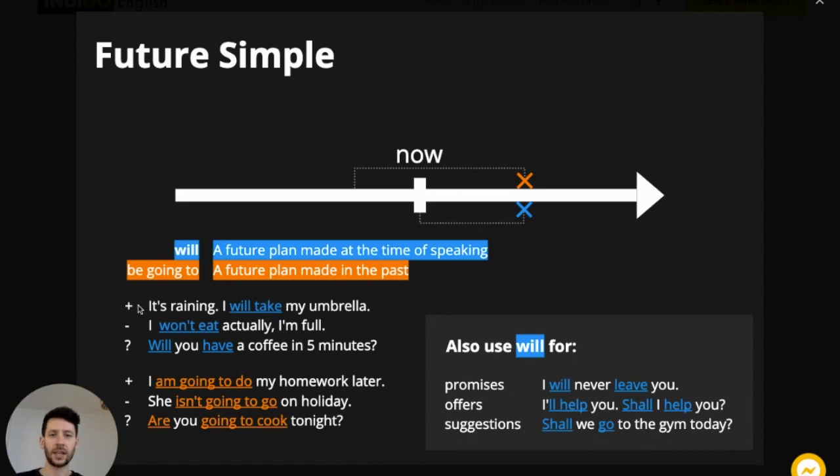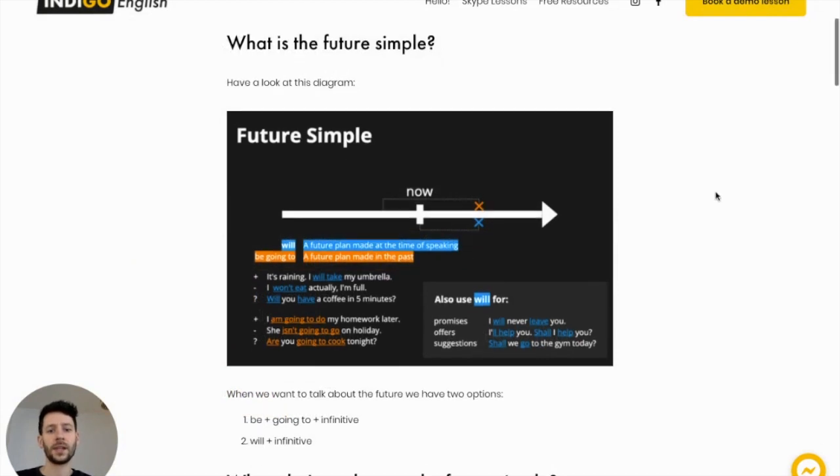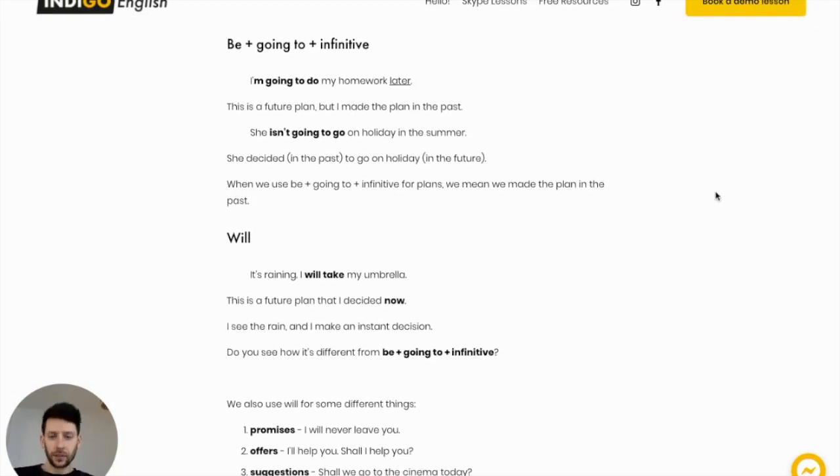Okay, so that's two different kinds of ways to speak about the future in English. We have will and we have be going to. Okay, so let's look at these in a bit more detail. Let's look at this example, be going to with the infinitive. I'm going to do my homework later.